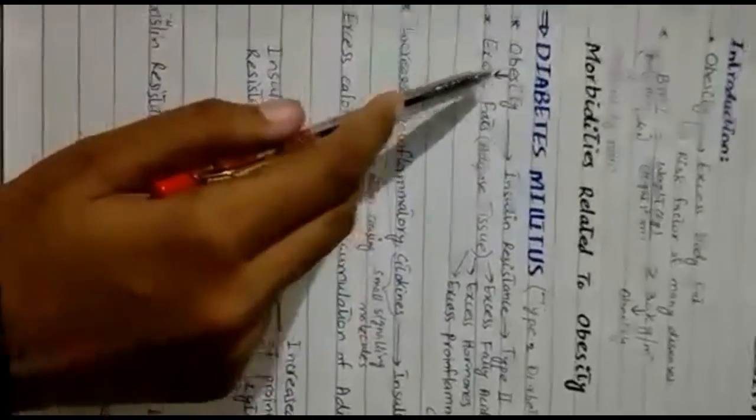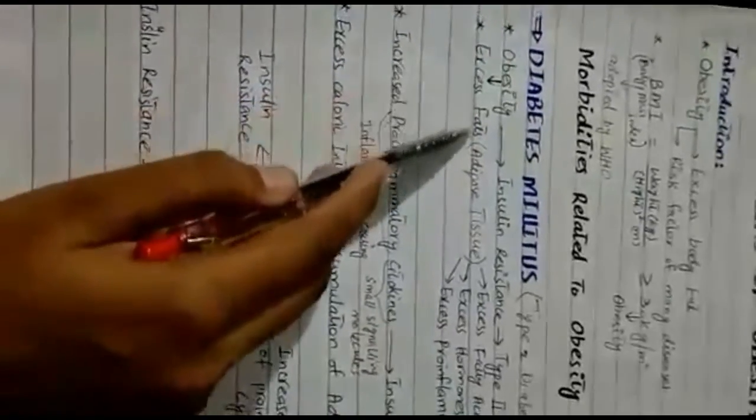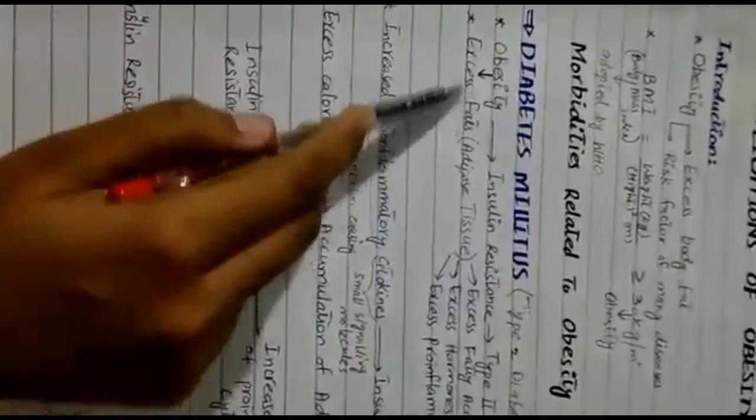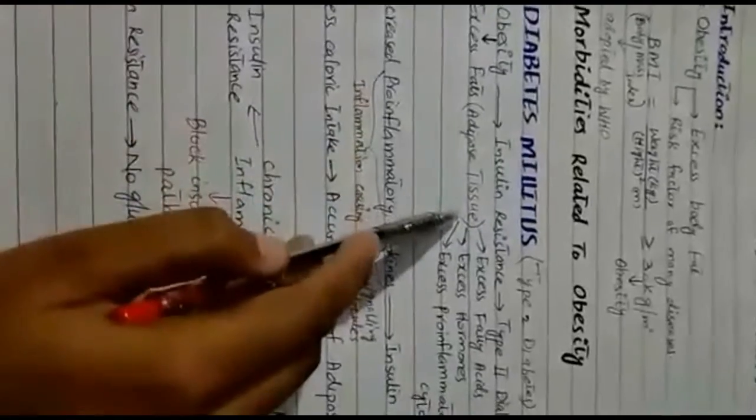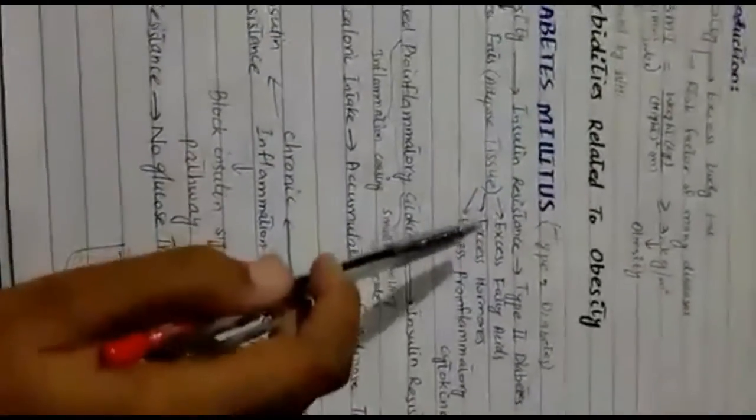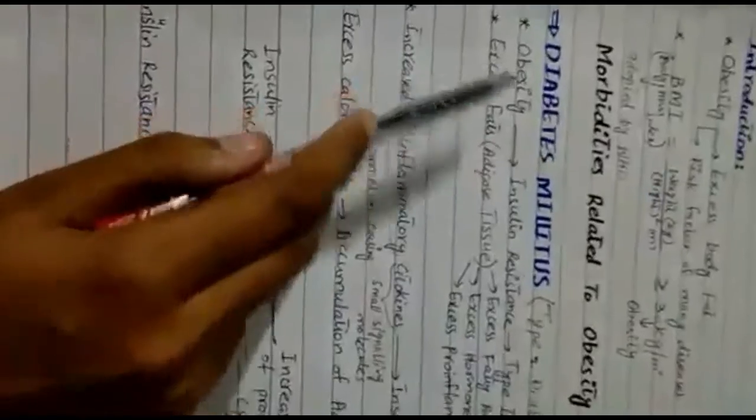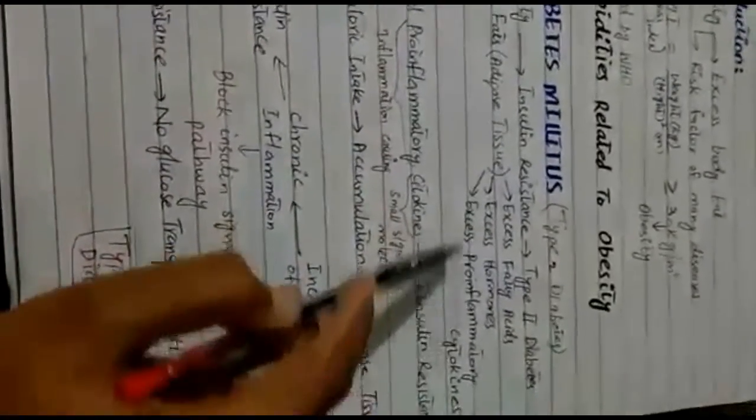Obesity, as I have mentioned earlier, is excess body fat. These excess fats are stored in adipose tissue, and adipose tissue releases excess fatty acids, excess hormones, and excess pro-inflammatory cytokines. When fats are in excess, these three ingredients are also released in excess amounts.